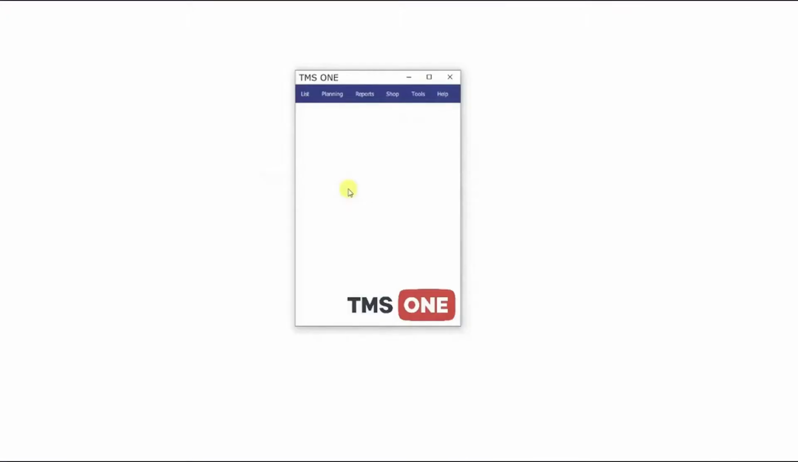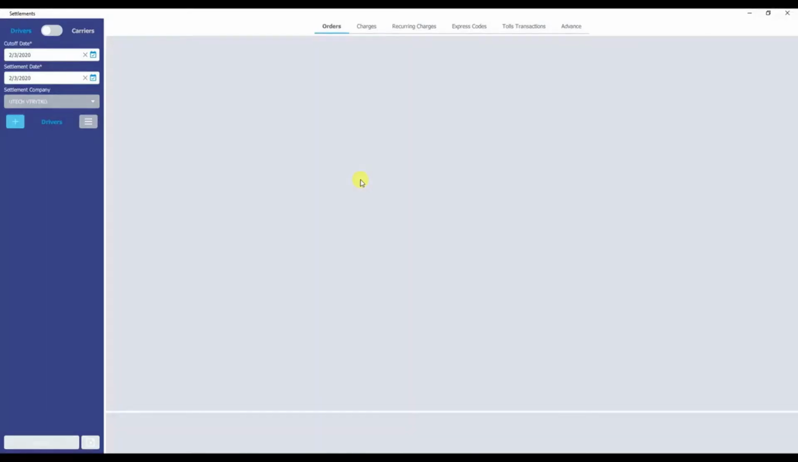Hello, today we are going to go over the newest features of our latest TMS update. First off, we are going to be going into our settlement section. So we can provide an example here.